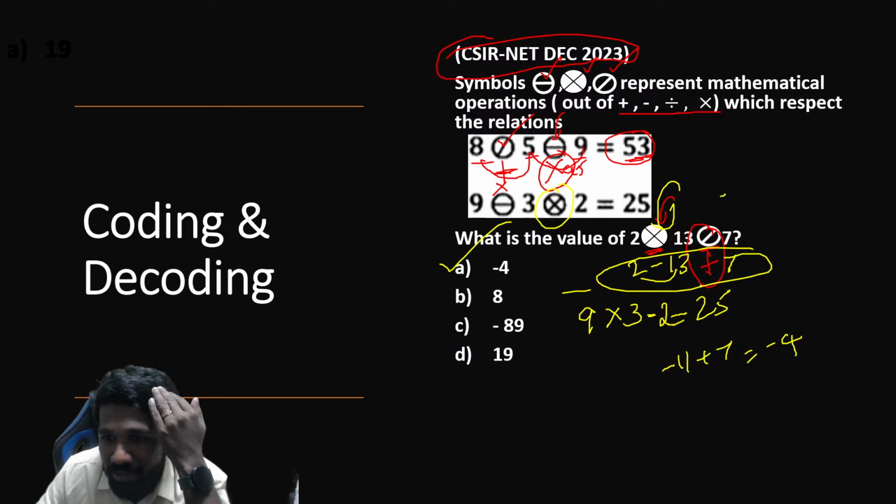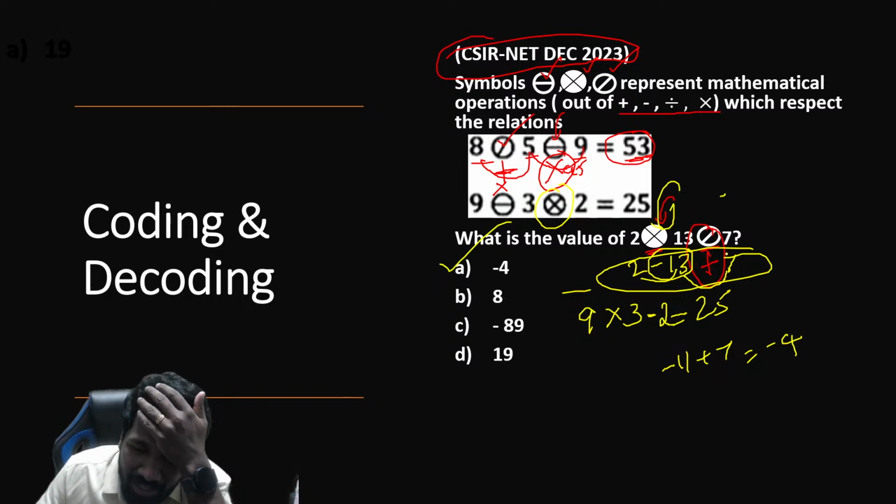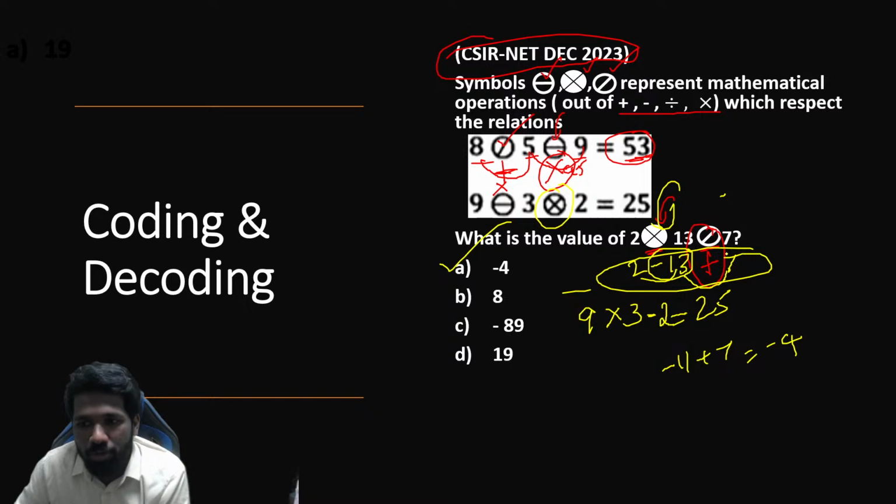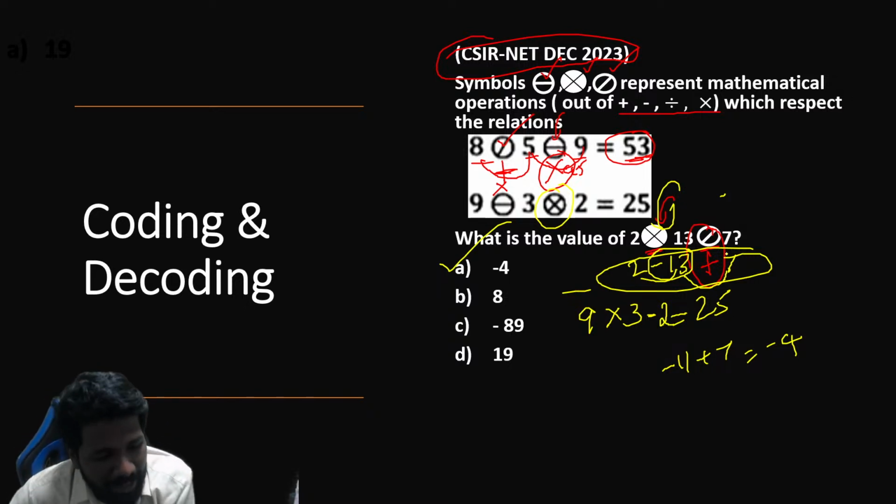All of you understood? Some people make the mistake of adding 13 and 7. You cannot add 13 and 7, because it is not 13, it is minus 13. Then add minus 13 and 7. Minus 13 and 7 added gives minus 6. 2 minus 6 gives minus 4.